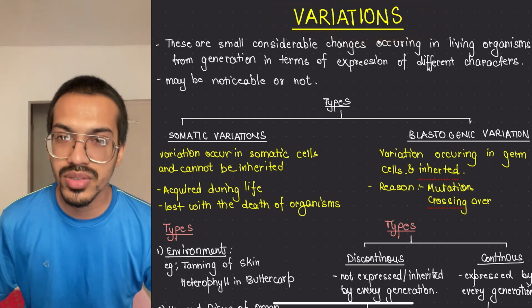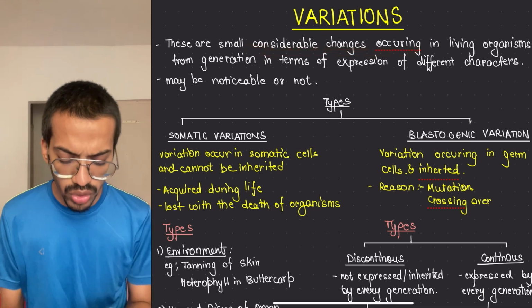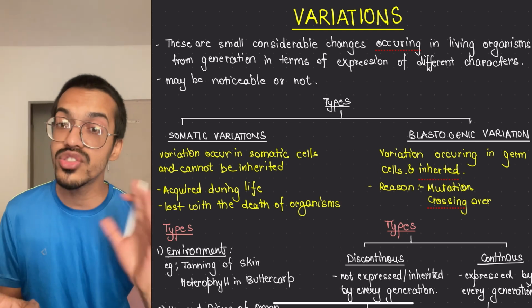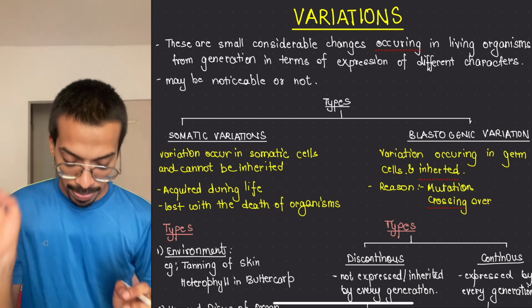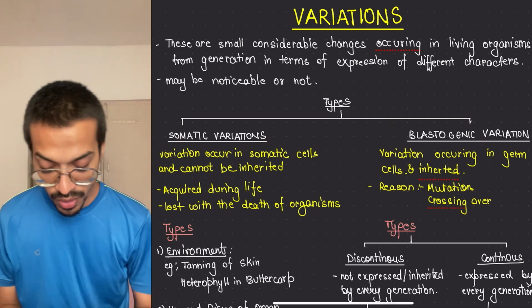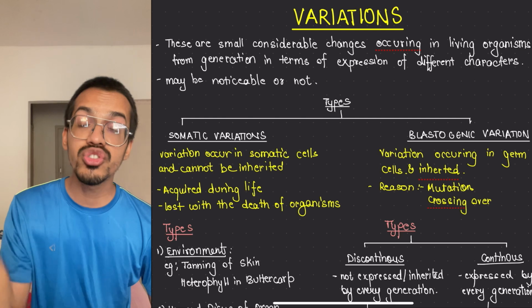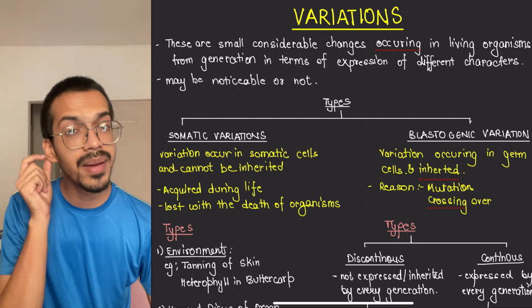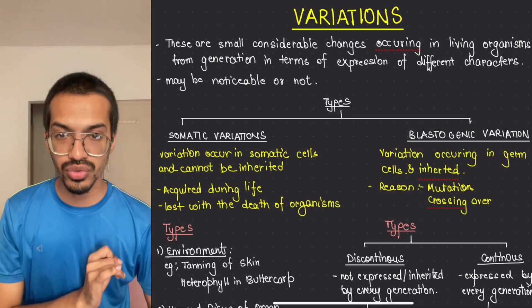Now what are variations? Variations are small changes occurring in the body, and sometimes they even go unnoticed. They can be noticed or not noticed, but they are changes in the body of an organism which can make a big change later on. There are two types of changes: first is somatic variations, other is blastogenic variations. Somatic variations are those occurring in your somatic cells, somatic chromosomes. For example, my ears become as large as elephant ears. This is somatic variation.